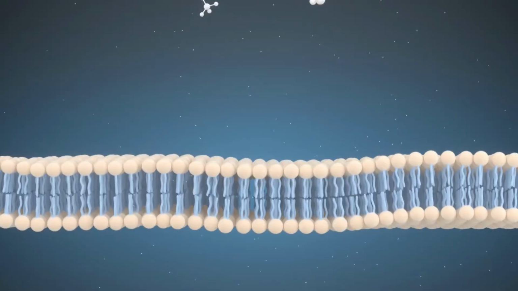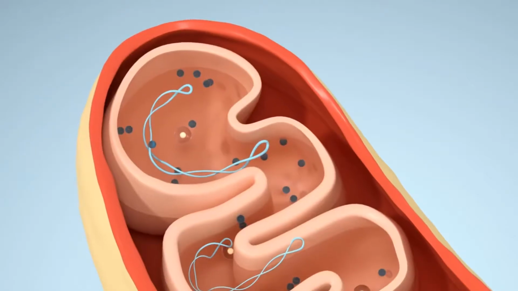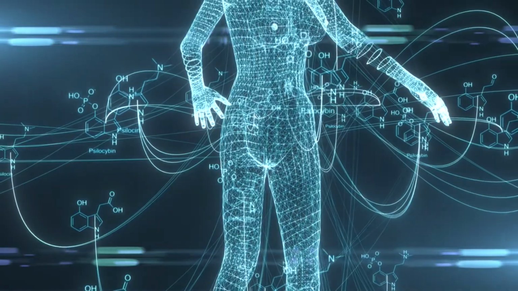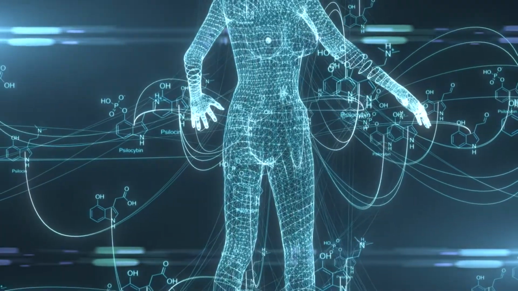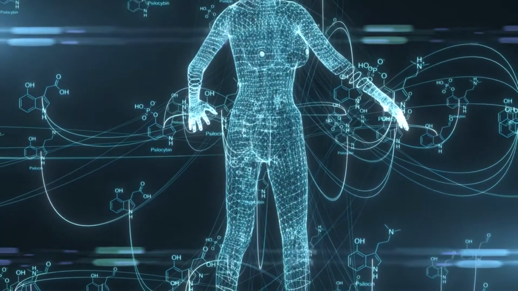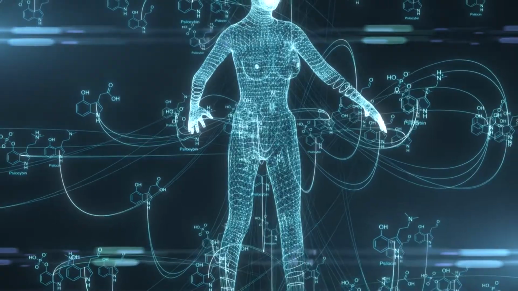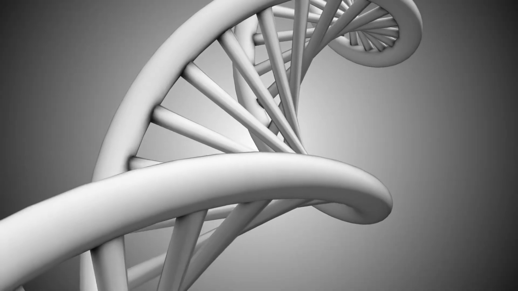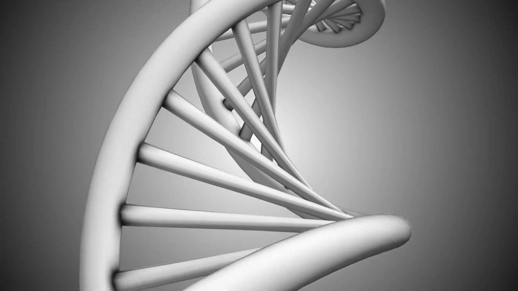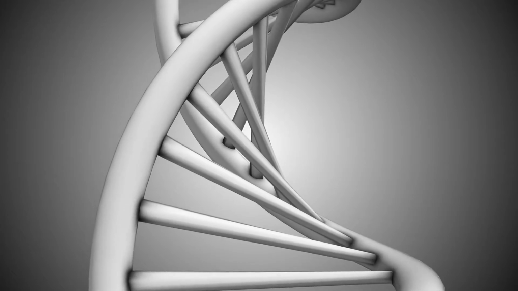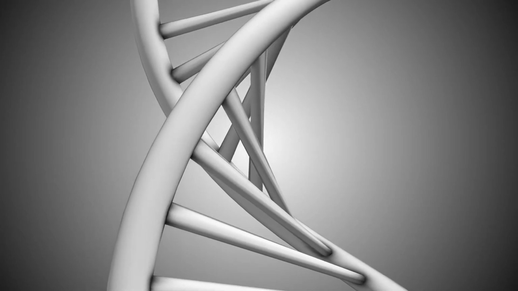2. Organelles and their functions. Mitochondria. Mitochondria are often referred to as the powerhouses of the cell. They are responsible for generating energy in the form of adenosine triphosphate, ATP, through cellular respiration. Mitochondria have a double membrane and contain their own DNA, allowing them to replicate independently within the cell.